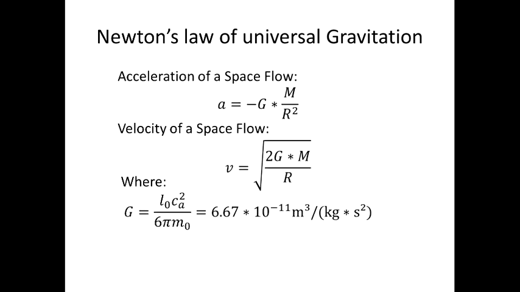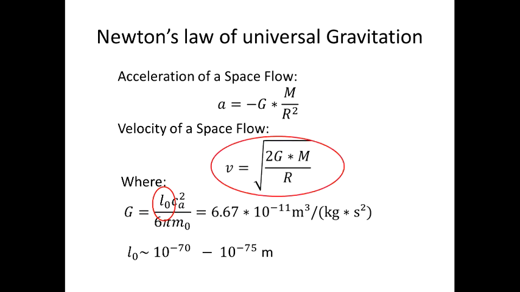From the value of the gravitational constant we can make an assessment of the order of the linear size of a space cell. We have to remember that L0 is the smallest possible size of a space cell on the surface of the particle. It is interesting that the formula for velocity of space flow exactly coincides with the formula for the escape velocity, which means that space is moving through the surface of the Earth with a velocity of 11.2 kilometers per second, which looks too high at first glance. This high speed of space flow cannot stay undetected.